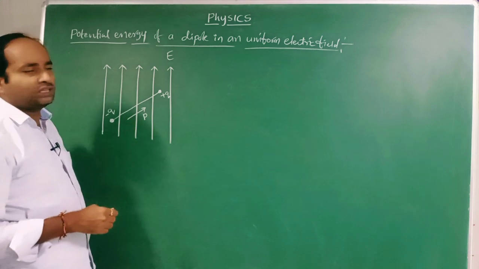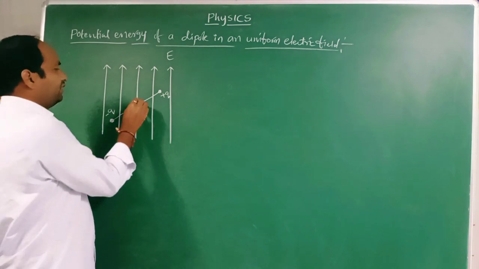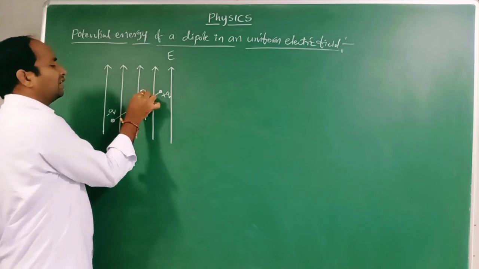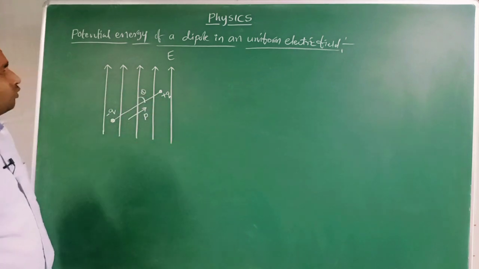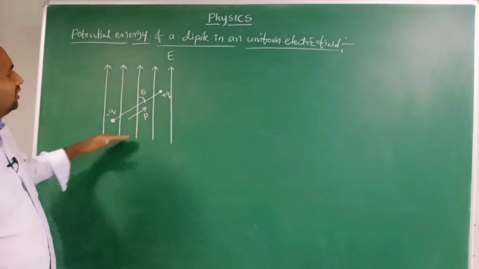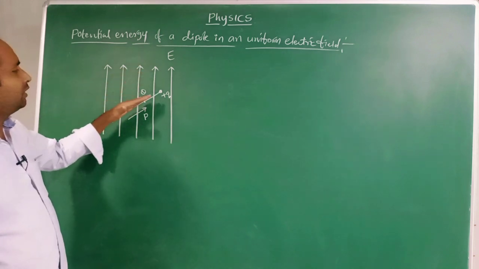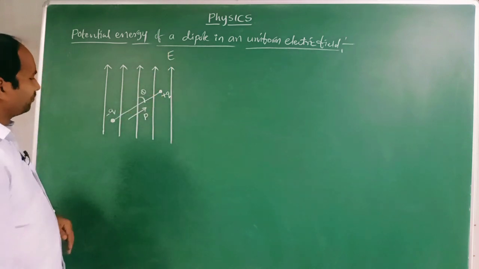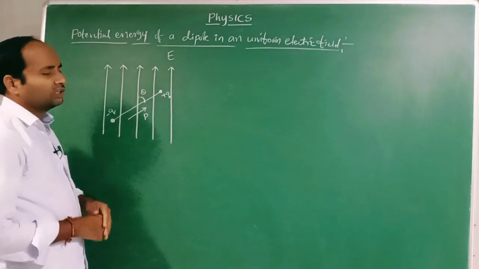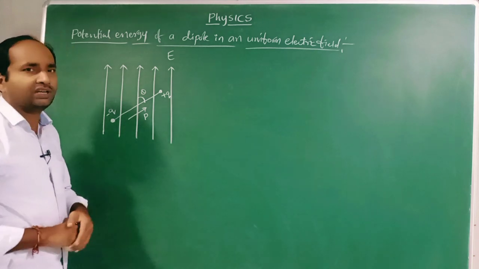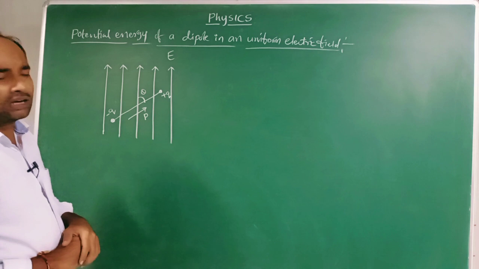Now the dipole is placed in the uniform electric field such that it makes an angle theta with the electric field. Theta be the angle made by the dipole moment with the electric field E. Right, now we know that when a dipole is placed in a uniform or non-uniform electric field, it experiences a torque.